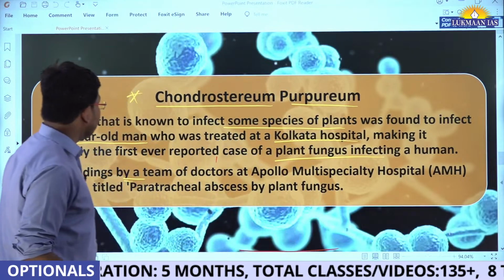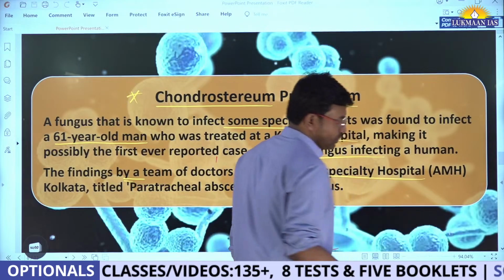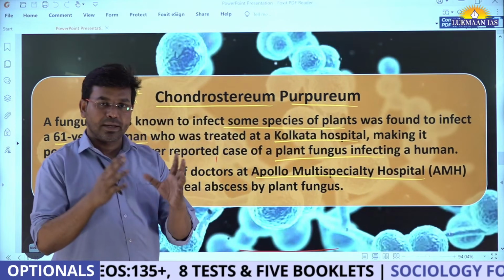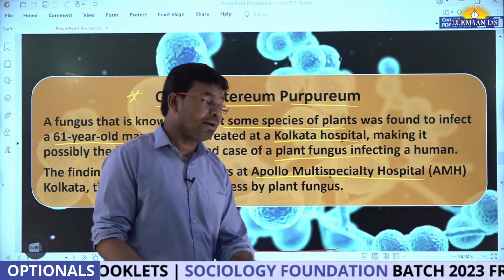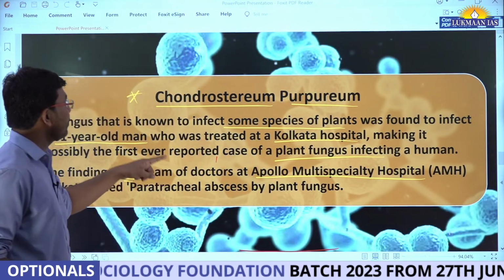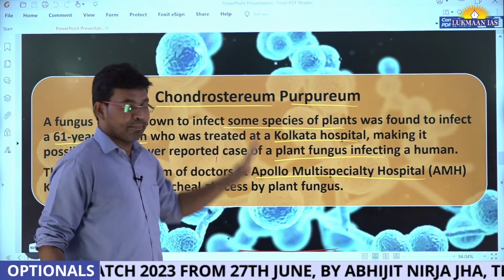The findings are by a team of doctors at Apollo Multi-Speciality Hospital, who have identified this plant fungus, Chondrostereum purpureum.